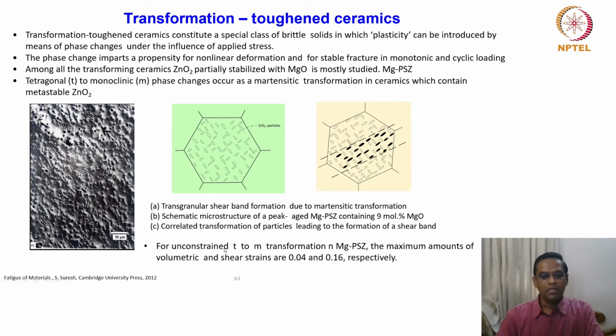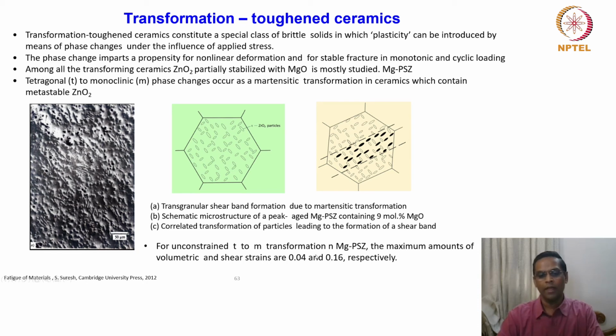For an unconstrained tetragonal to monoclinic transformation in magnesium PSZ, the maximum amounts of volumetric and shear strains are 0.04 and 0.16 respectively. Okay. Though individual particles will have the volumetric strain, if you look at the average shear strain of the particles, it will always be less than this.